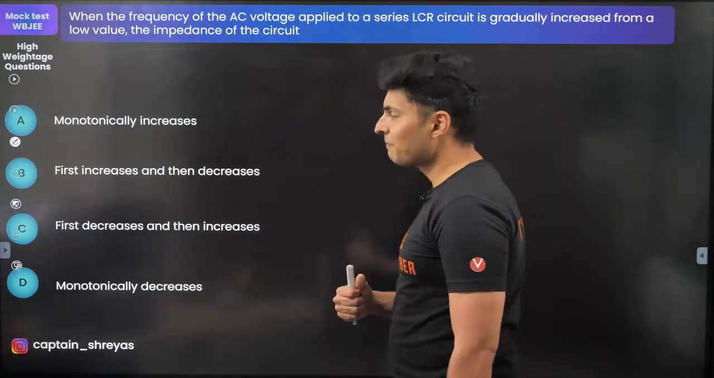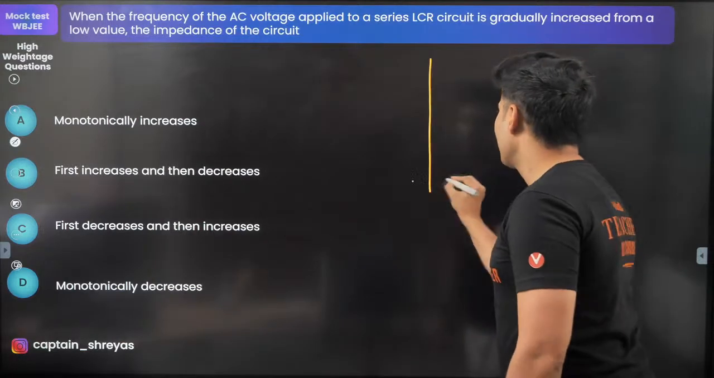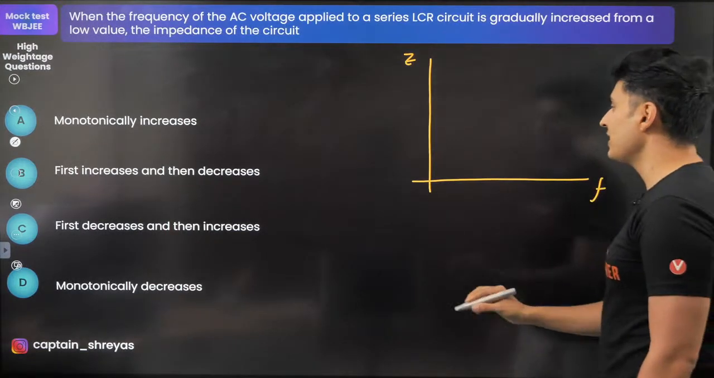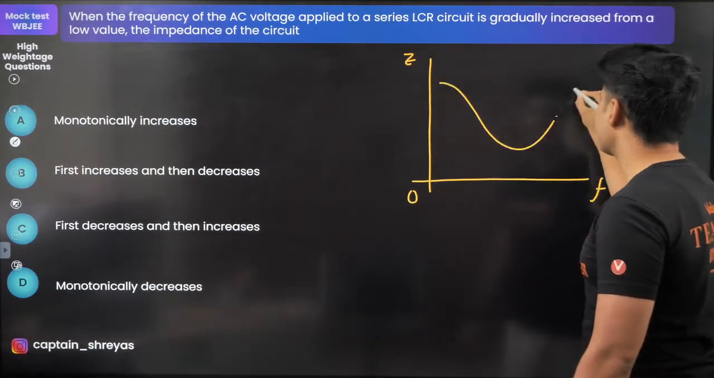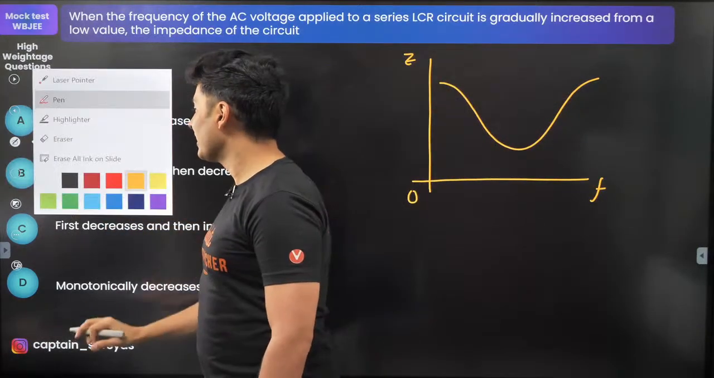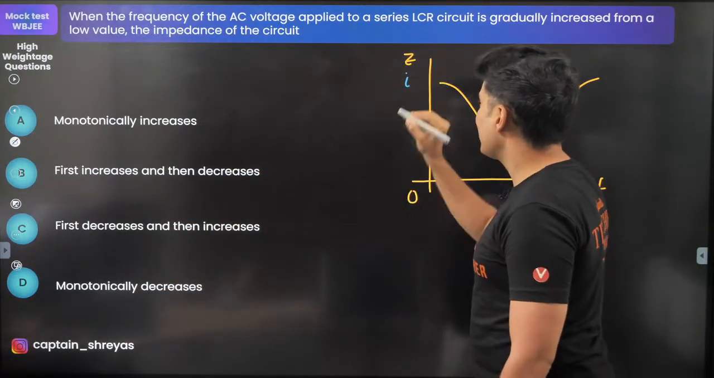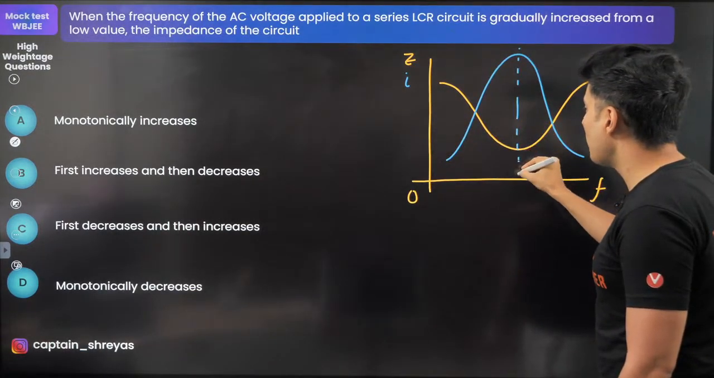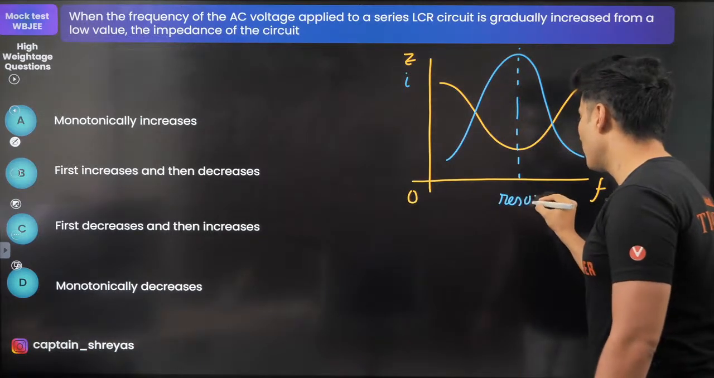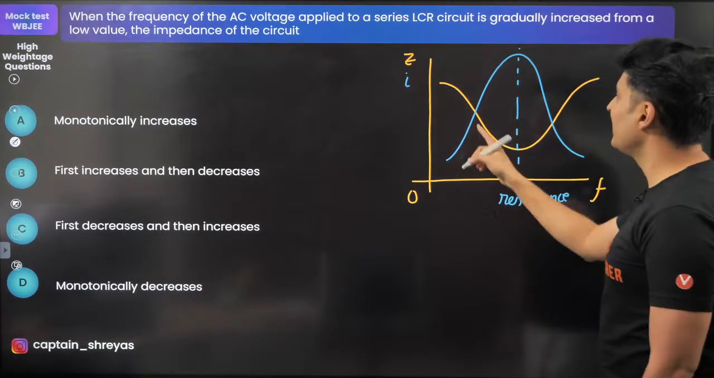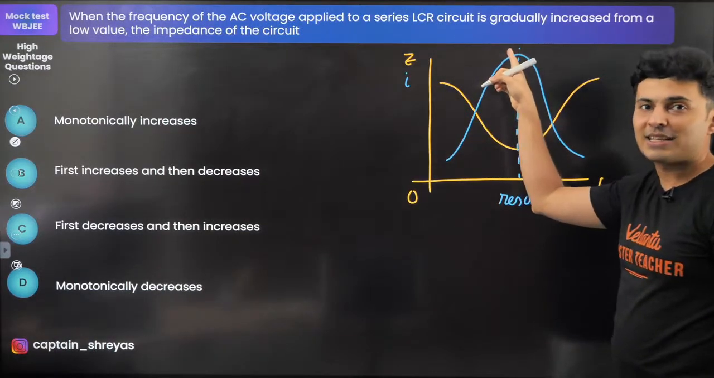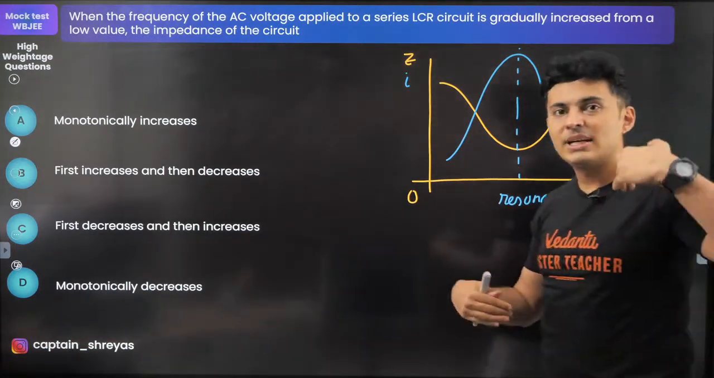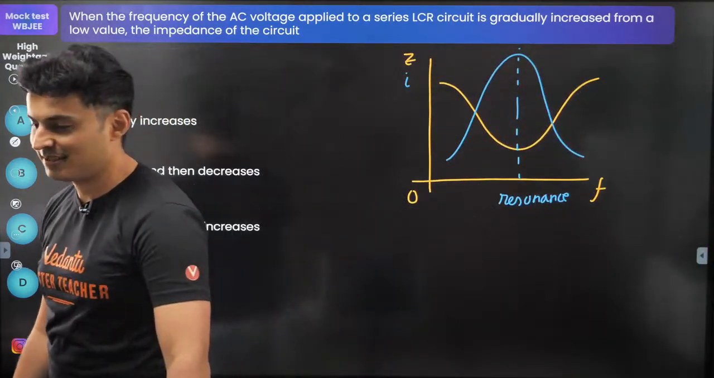So let's try and do this question. And remember the graph of impedance versus the frequency. It goes something like this. Impedance decreases and then increases. The graph of current increases and then decreases. The maxima or the minima happens at resonance. At resonance, impedance is minimum, current is maximum. Least resistance, hence more current. For all other frequencies, impedance increases or the current decreases.